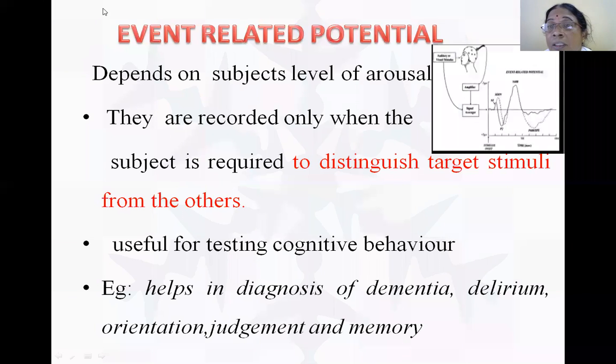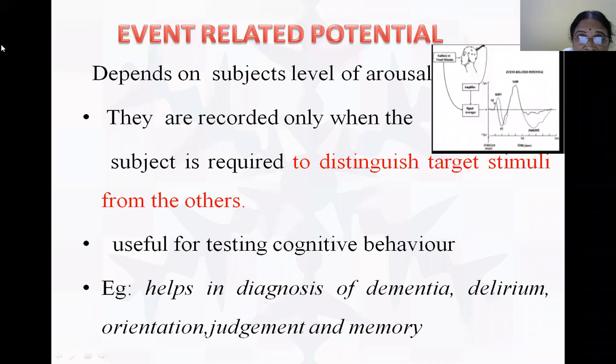See, in this figure, they are giving a visual stimulus, and through the amplifier it is being recorded on a graph. These are the P waves, these are the N1 waves, different types of waves. So here a visual stimulus is given, and with the help of an amplifier, this is being recorded.